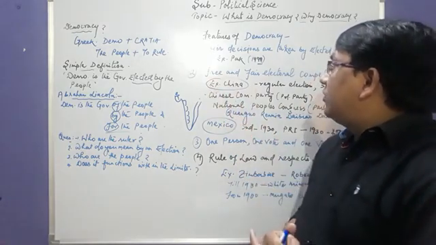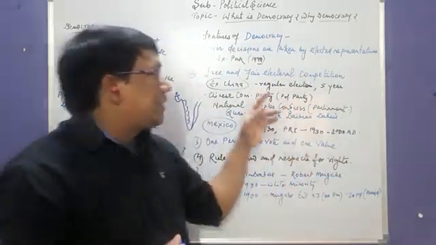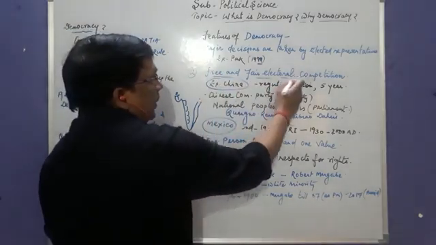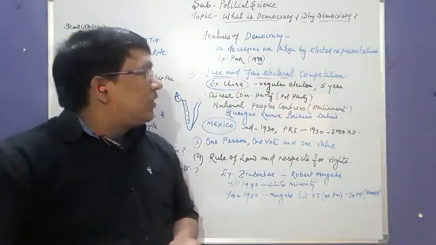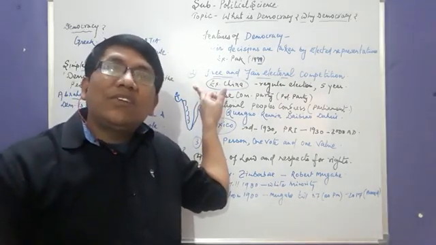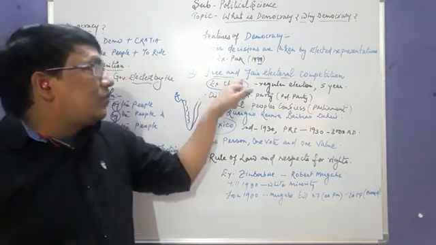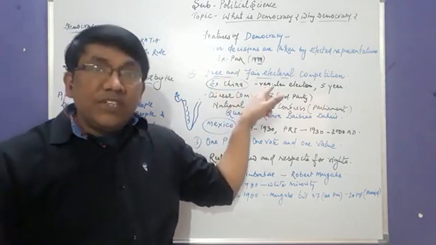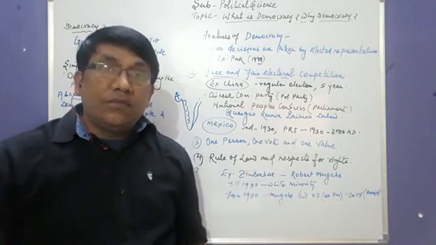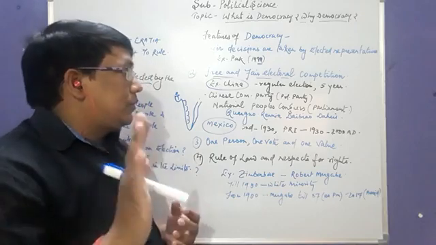Now we have another feature: free and fair electoral competition. Now you can see better, I think. Free and fair, remember, we are talking about free and fair. India has free and fair elections. Fair means the ruling party can also lose in fair elections. It's not necessary that the ruling party always wins.